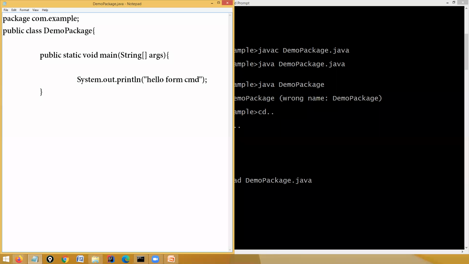So I have closed the main method, I have closed the class. Okay, I'm saving the code. I'm just checking the code for any mistake, if there's any. Okay, so we are done with this particular code.